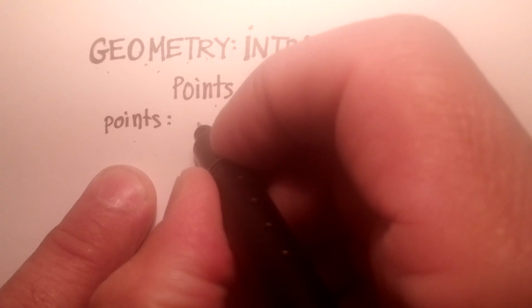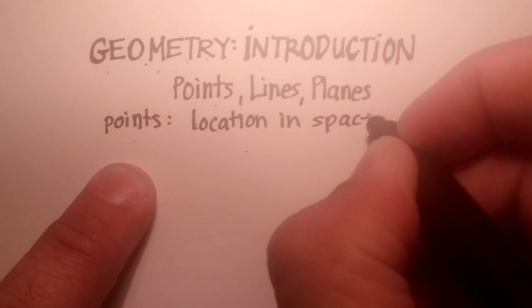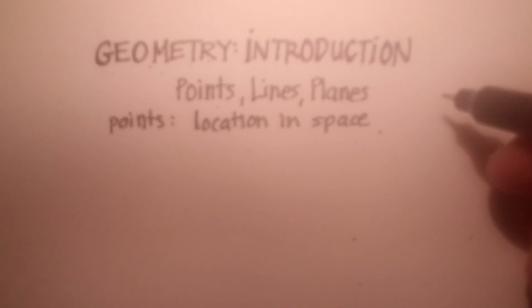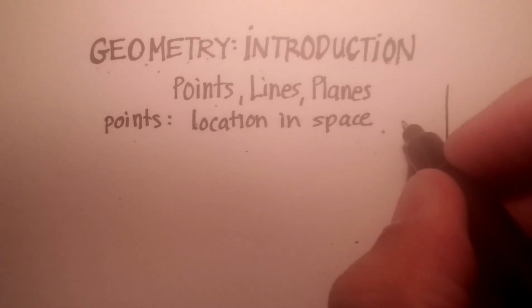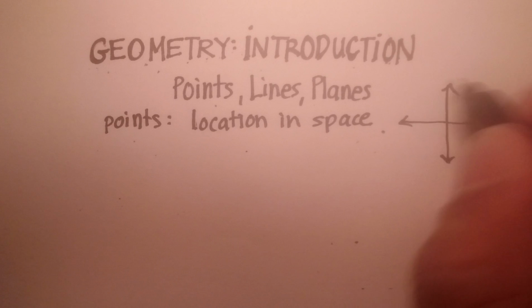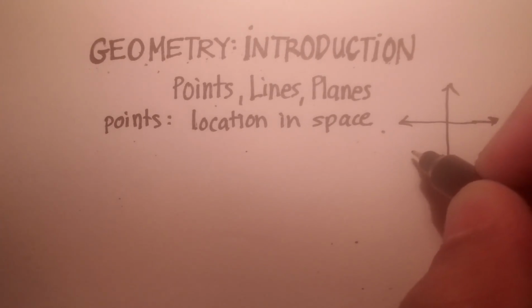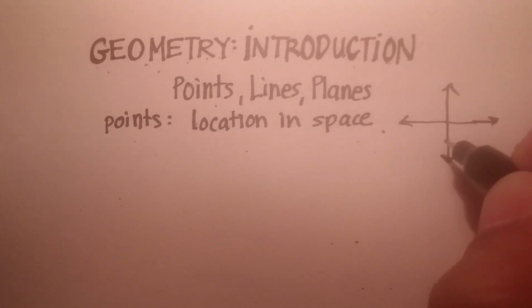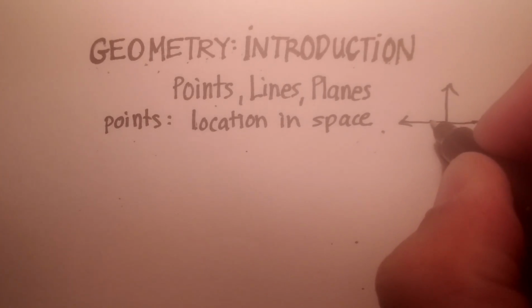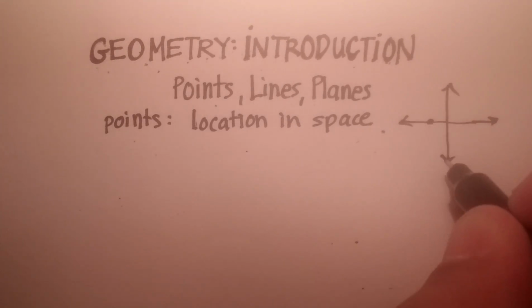Points. What are points? Think of points as a location in space. Okay, location in space. Remember in algebra we talked about the XY axis. Remember that? So it extends in all three directions. And then there was another axis, the Z-axis rather, that comes here. So you have a three-dimensional shape. So a point is just a location somewhere in that three-dimensional space.